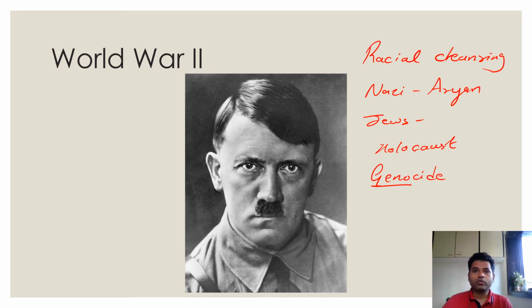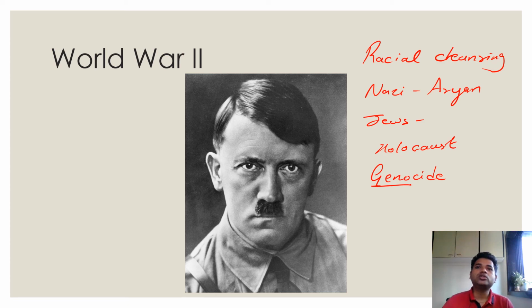According to Hitler, if you want to clean the race, if you want to have a human society with pure genes, those strong dominant genes, you should first of all clean all the weaker genes, or those faulty genes, those mutated genes, weak characters bearing humans. And for that, he killed all the humans, and that is how he wanted to wipe out all the weaker genes from the surface of the earth. That is how the word genocide emerged: completely killing one of the gene pools. He wanted to wipe off one of the gene pools from the surface of the earth. That is how the term genocide came.